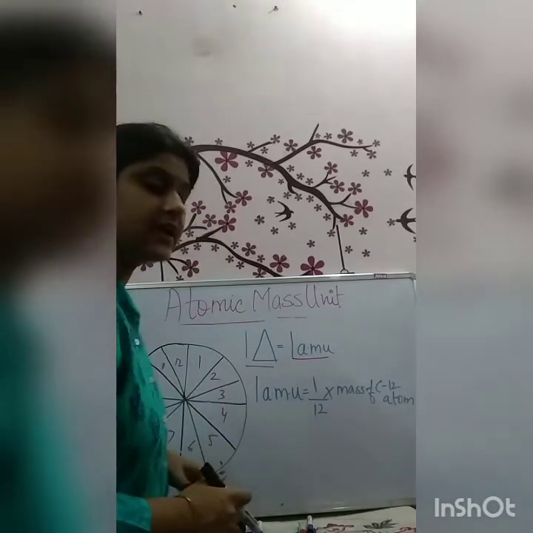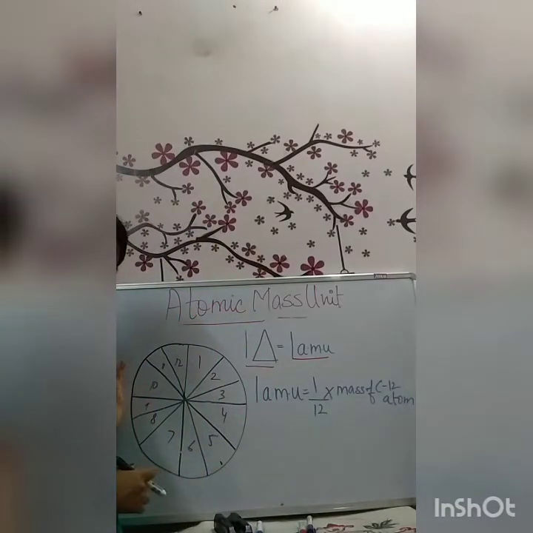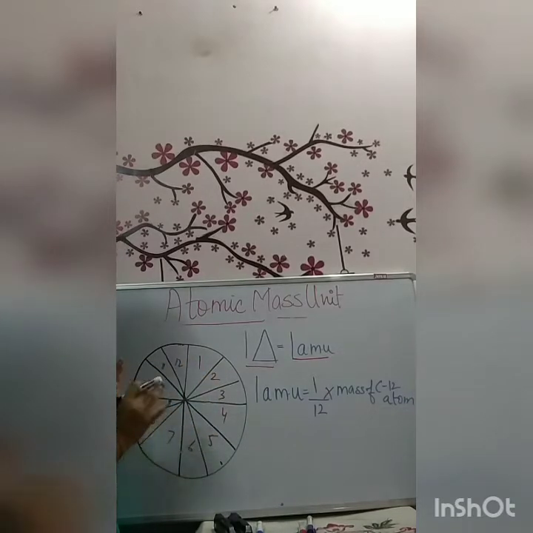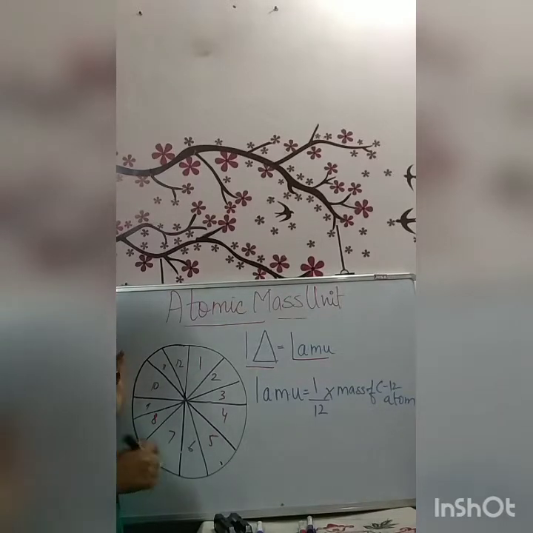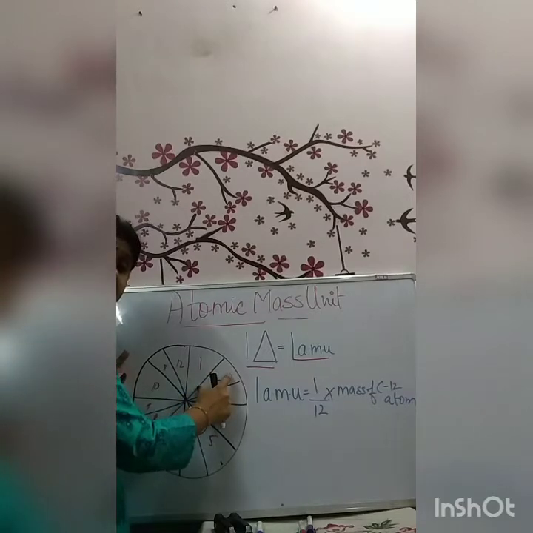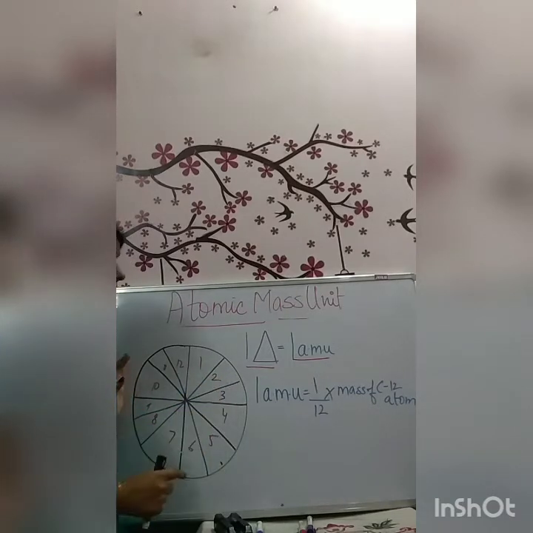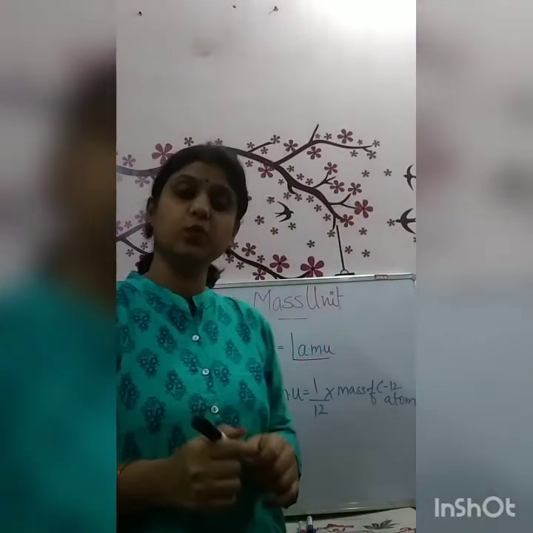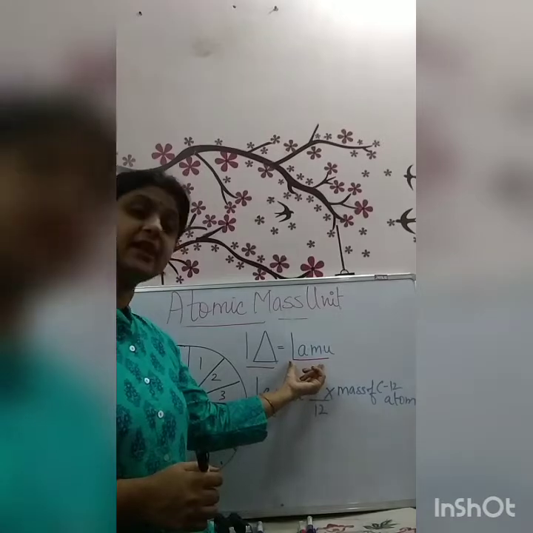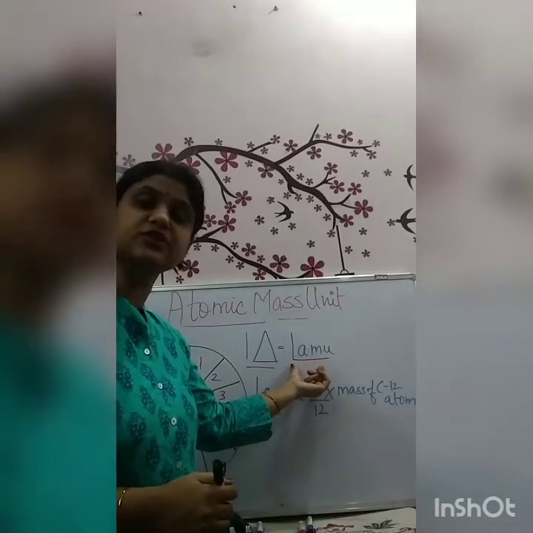For this, I have considered one complete atom of carbon-12. Here I have drawn a complete atom of carbon-12 and divided it into 12 equal parts, as numbered. You can see it easily. When we consider one part of the carbon-12 atom, out of 12 we consider only one single part, and this one part is taken as one atomic mass unit.